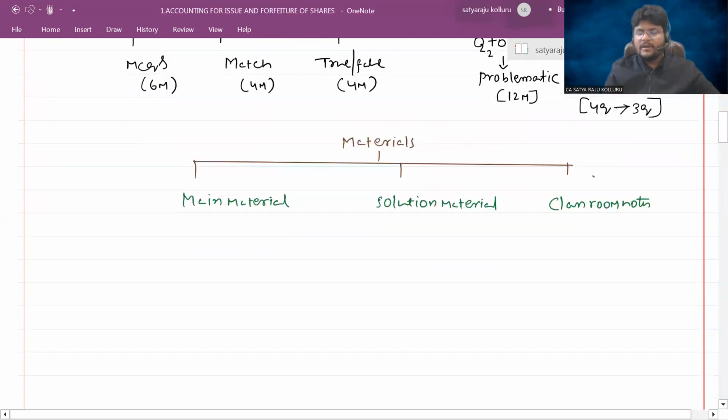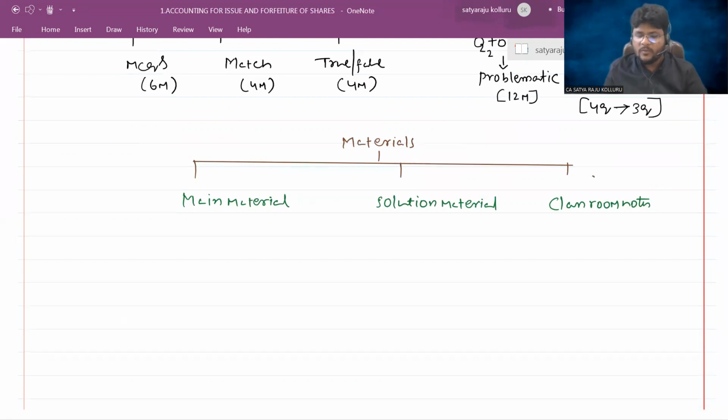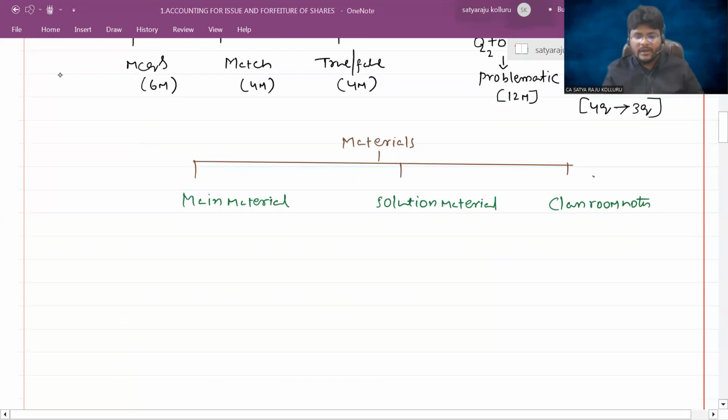Next, sir, in the lectures, in which order should we watch? Guys, all of you just believe me, in the order in which the lectures are uploaded in the application, in the same order, please watch. Don't go in a zigzag manner, don't go here and there, because all the chapters were strategically arranged. If you are able to grasp the content in one chapter, it automatically links up to the other chapter. So without seeing chapter number 1, if you directly move on to chapter number 2, you may not appreciate the content in a full-fledged manner. So it's my sincere request, please all of you follow the same order in which I'm uploading the lectures. And one more thing, guys.